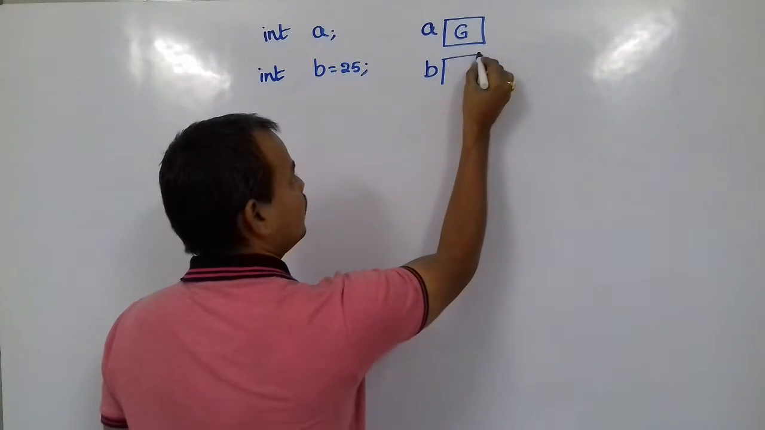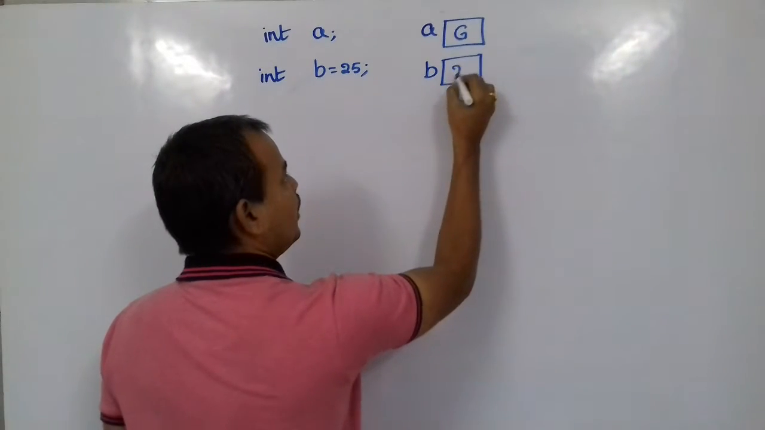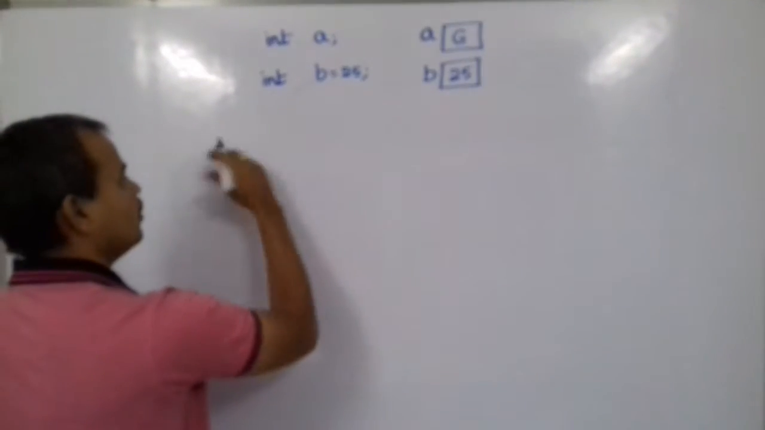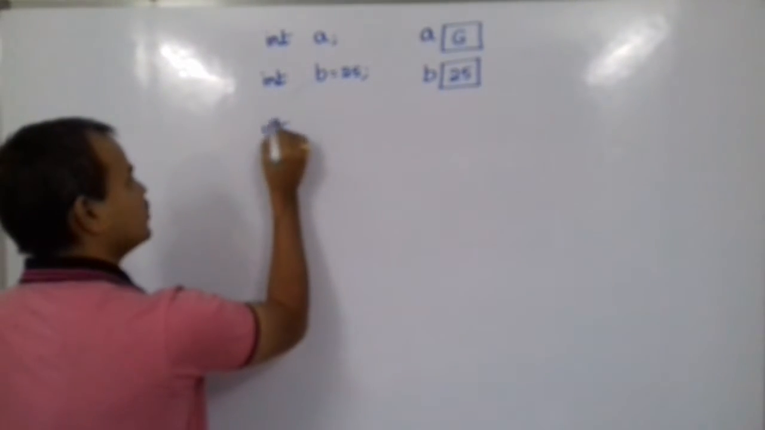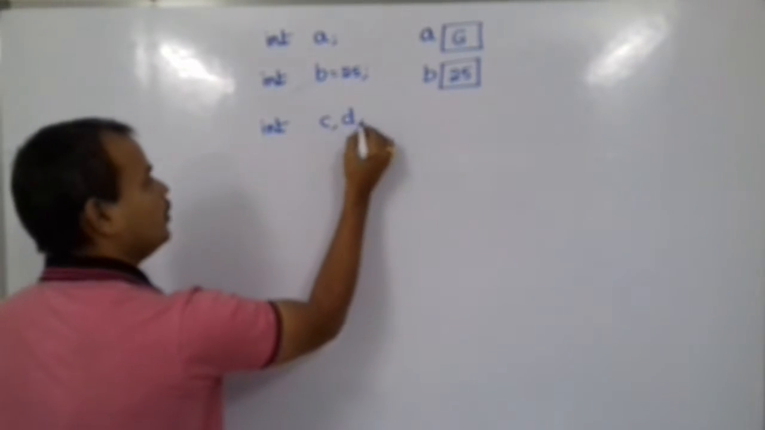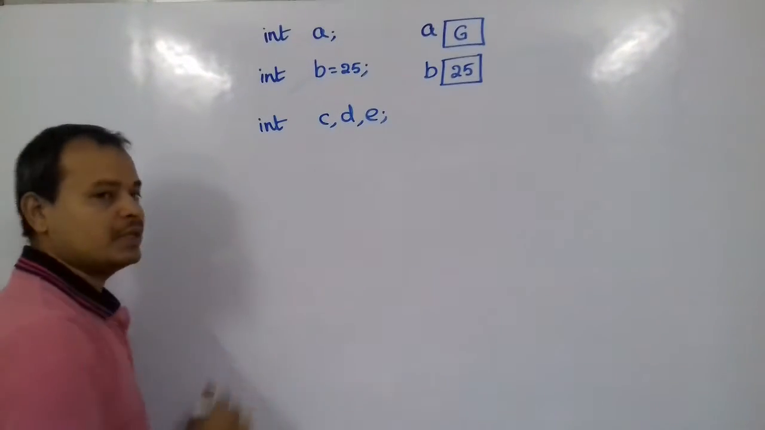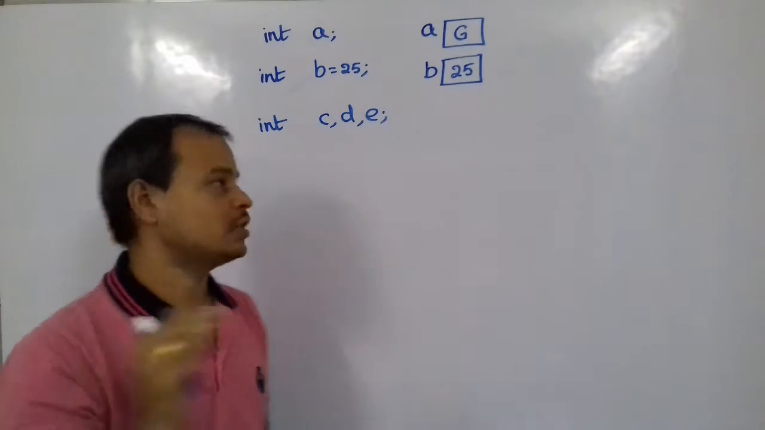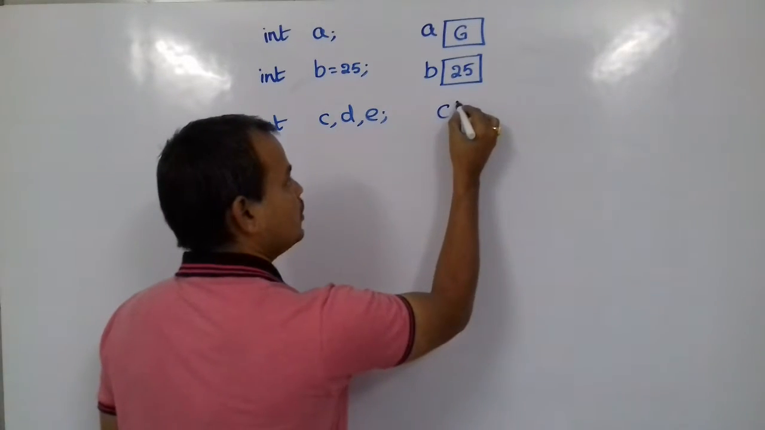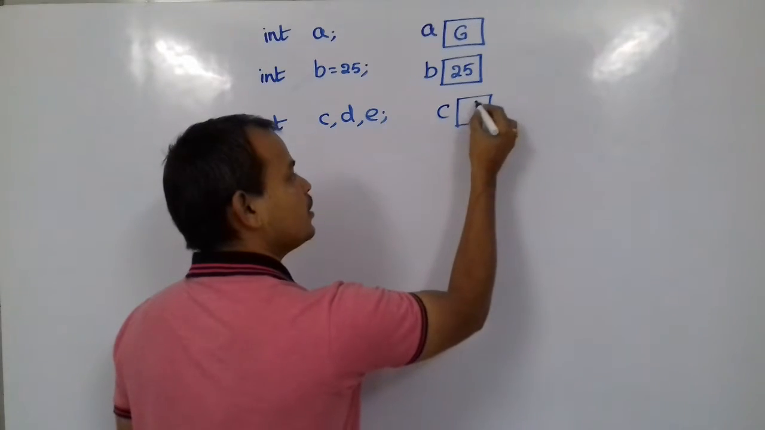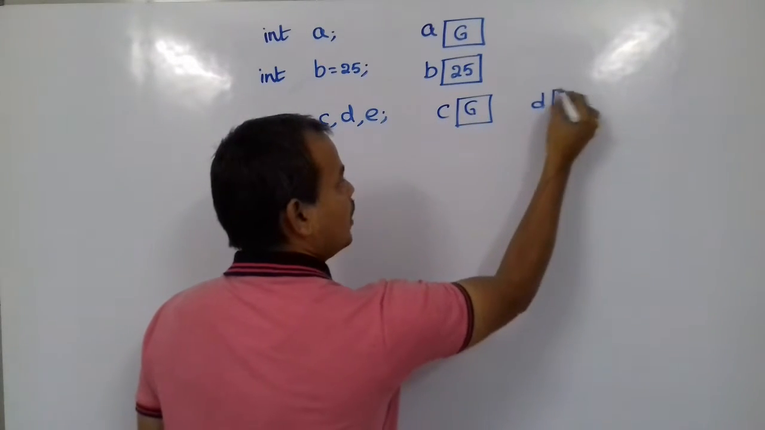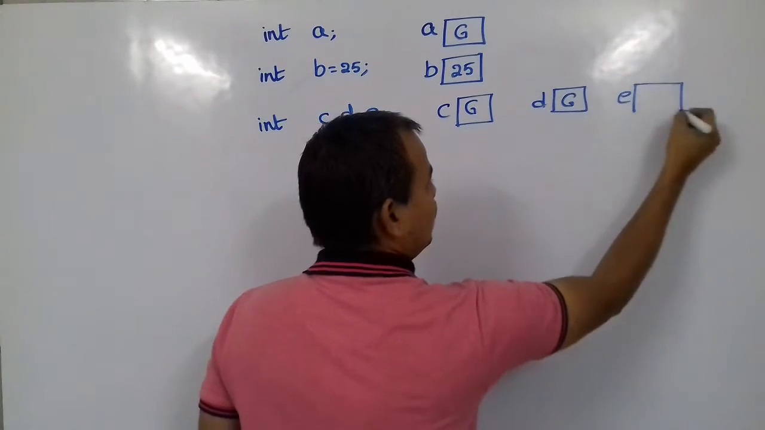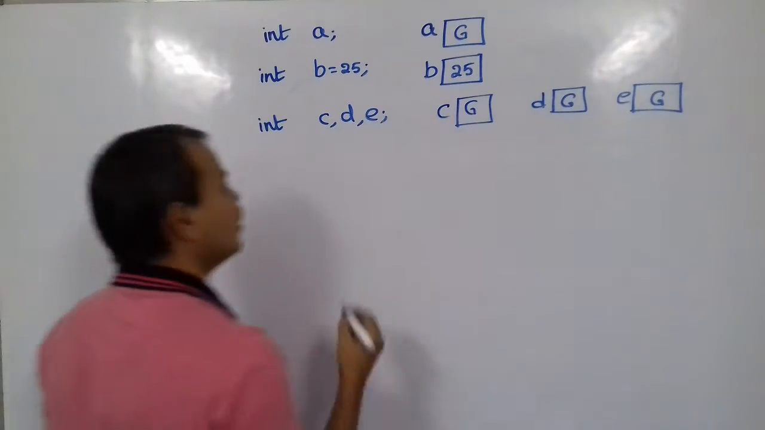B is created with value 25. Suppose I create variables like this: C, D, E. With this what happens? We have created 3 variables and we have not initialized them. So C is a variable, contains some garbage value. D is a variable, contains some garbage value. E is a variable, containing some garbage value.